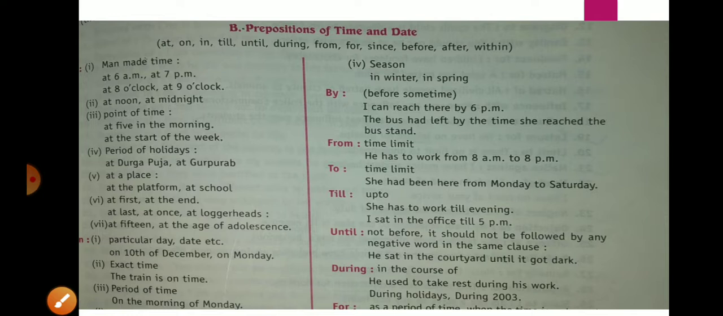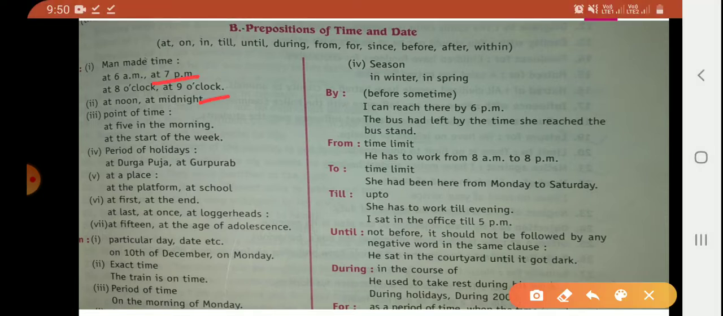Now prepositions of time and date. Here we are talking about, first of all, at. At is used for man-made time: at 6 p.m., at 7 p.m., 8 p.m., 9 p.m., 10 p.m. This is man-made time, so we use at for man-made time. We use at for at noon, at midnight, at night, and we use at for a point of time, like at 5 in the morning. 5 is the point of time.